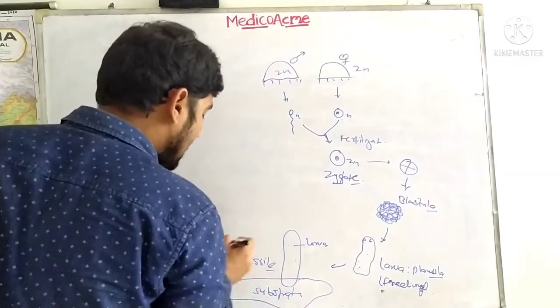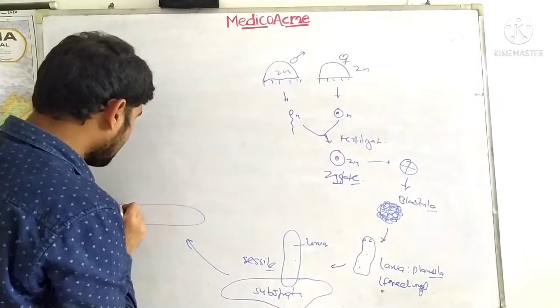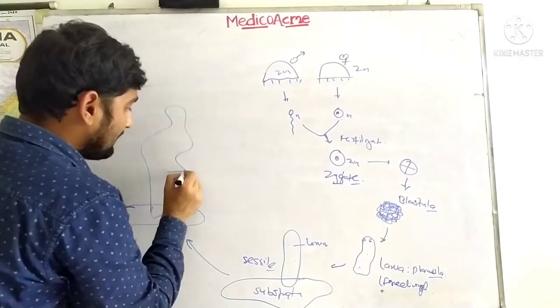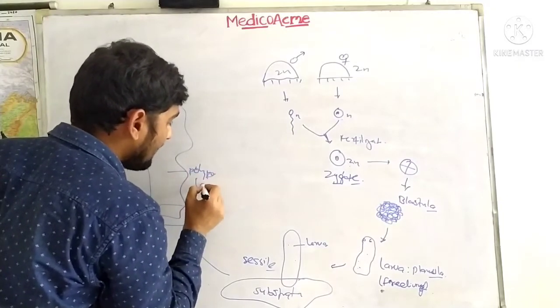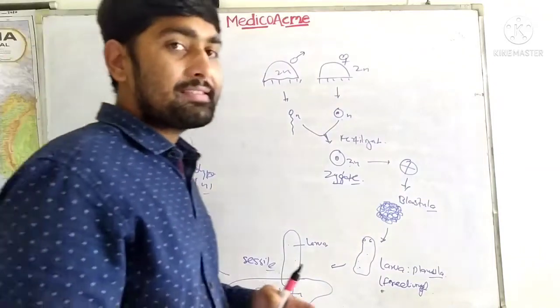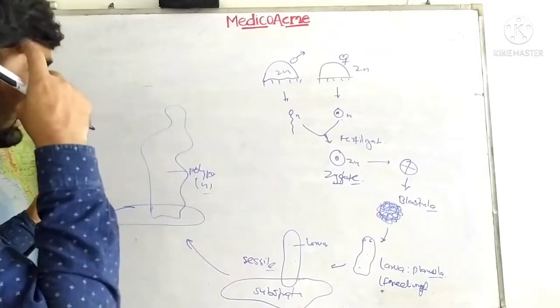Now this will start developing into a proper polyp structure, which is N, that is haploid. If subjective type questions are asked from these topics, then you have to draw all the diagrams.